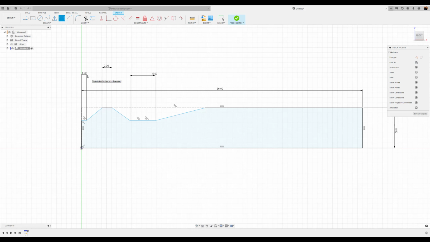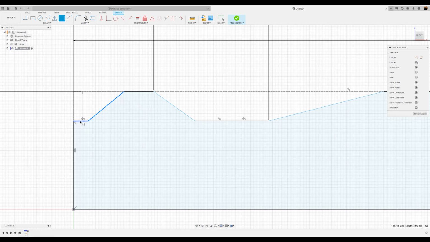This line here, I'm going to make 2 millimeters. The angle between these two lines, going to make 120 degrees.